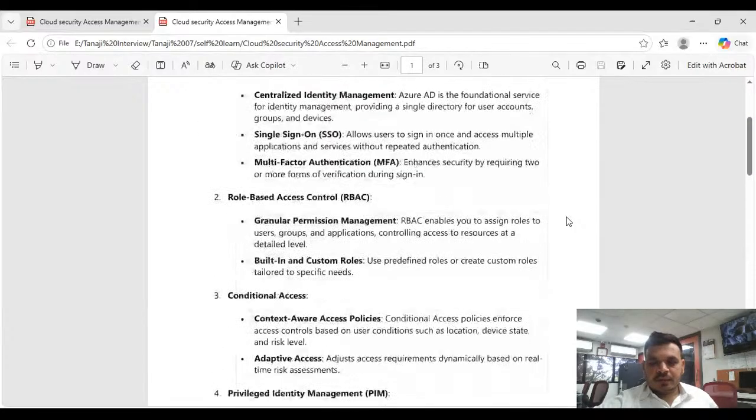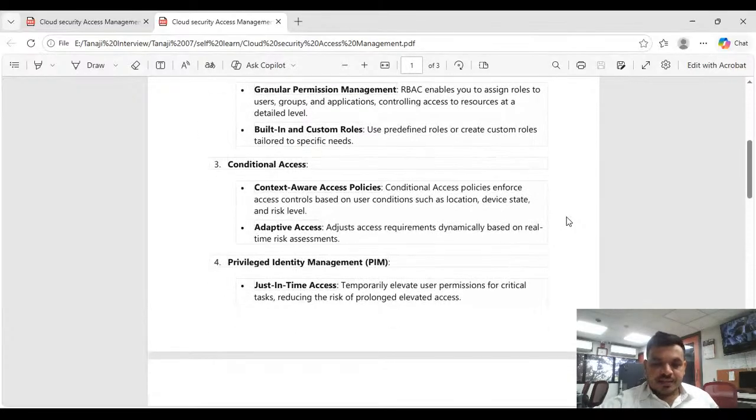Then another thing we have is the conditional access policy. Conditional access policy enforces access control based on user conditions such as location, device, data, and risk, as well as adjusting the access requirements dynamically based on real-time risk assessment.